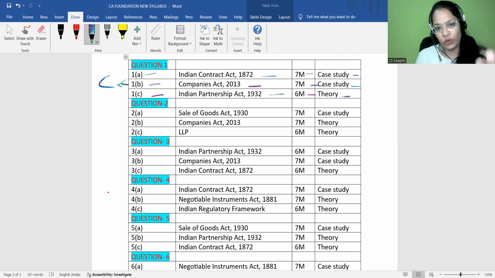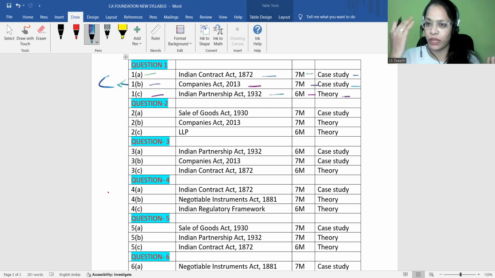So if you know these percentages, if you know this criteria, it will be really easy for you to attempt the paper. It will not be a kind of surprise for you. You know everything. Like the first question is case study based. I'll read the case study and analyze the answer. The next question, Companies Act 2013, case study based question. Read the question, analyze the answer.